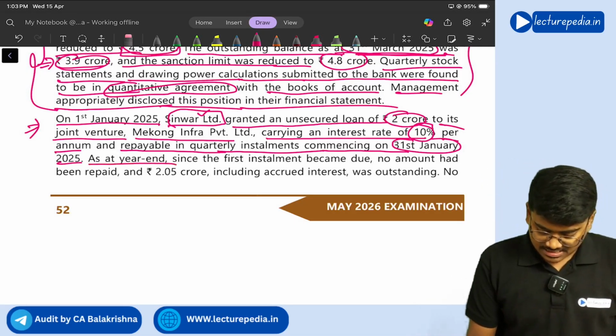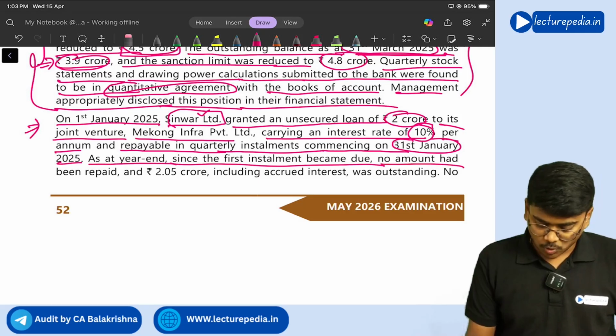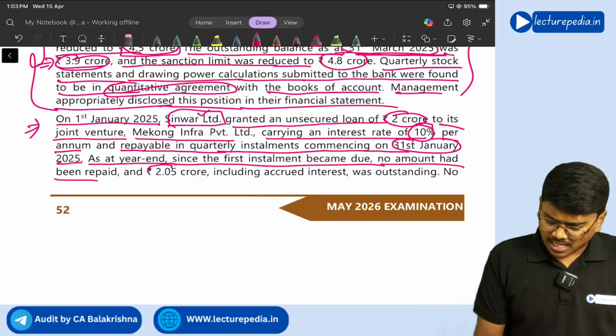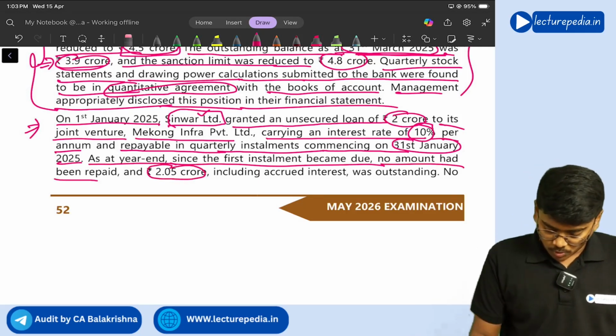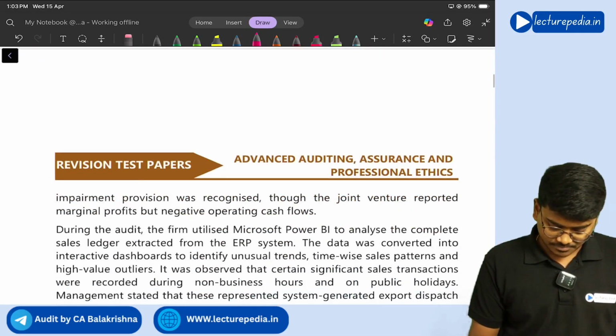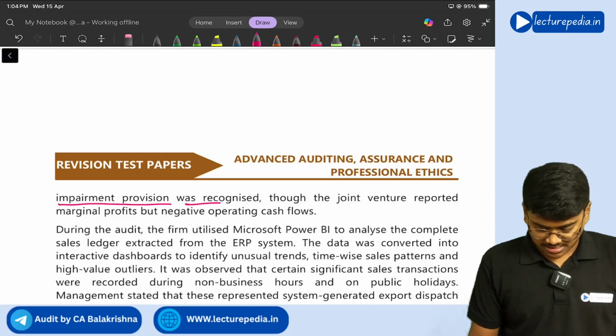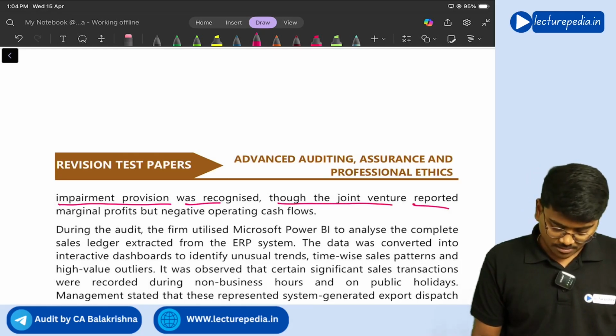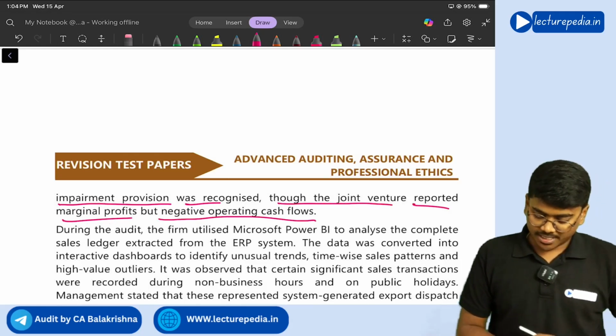As at the year end, since the first installment became due, no amount had been repaid and 2.05 crore, including accrued interest, was outstanding. No impairment provision was recognized, though joint venture reported marginal profits but negative operating cash flows.